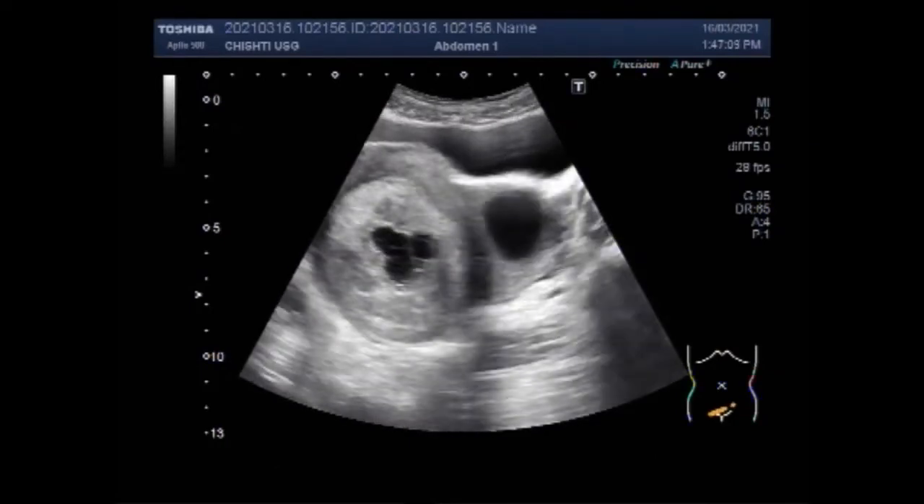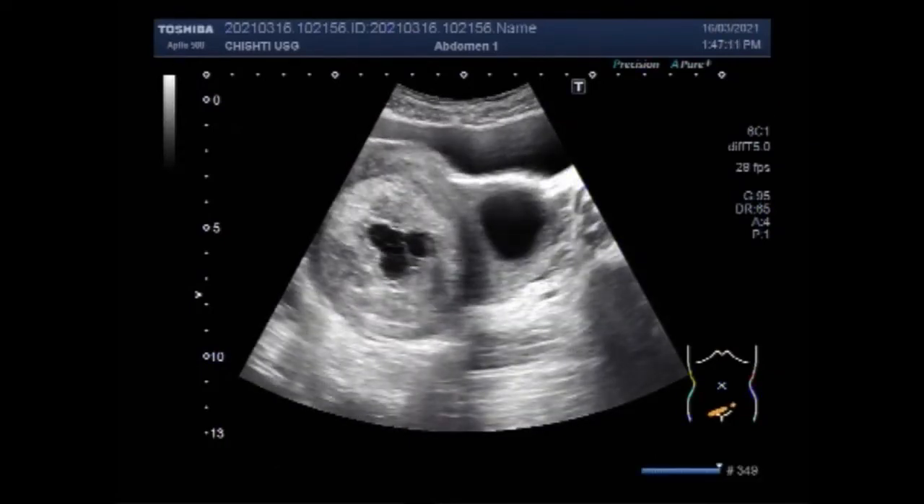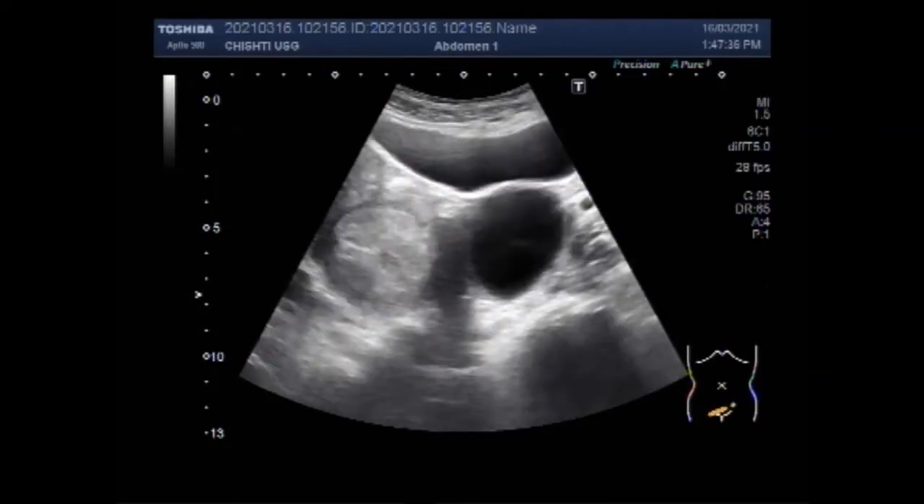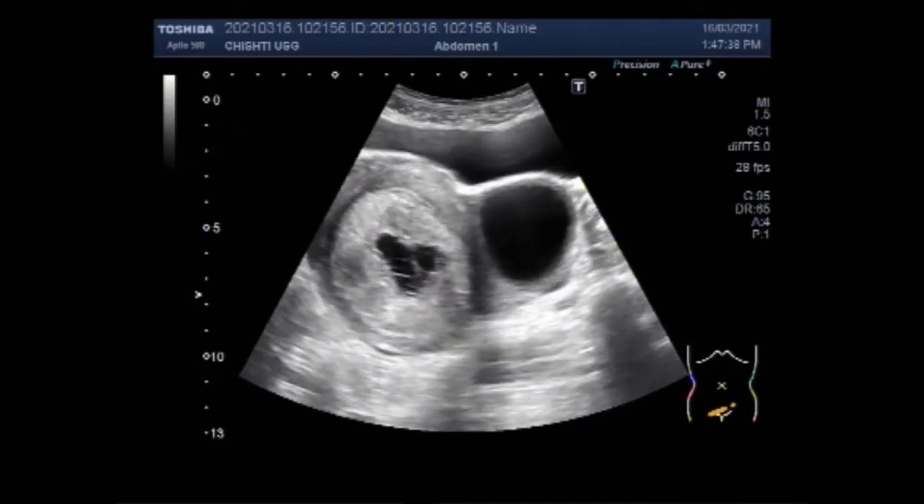Now, the signs of an incomplete miscarriage are heavy bleeding. Get medical help if you are soaking through a pad in an hour. Bleeding that carries on and doesn't settle down. Then there is passing blood clots, increasing tummy pain, which may feel like cramps or contractions, raised temperature, fever, and flu-like symptoms.